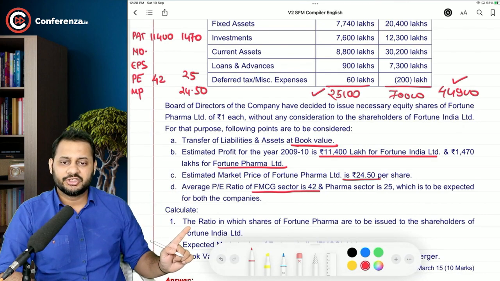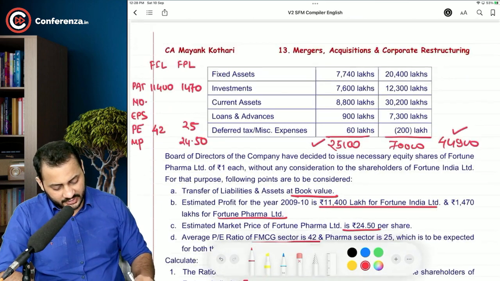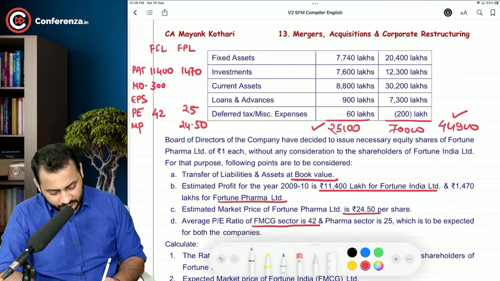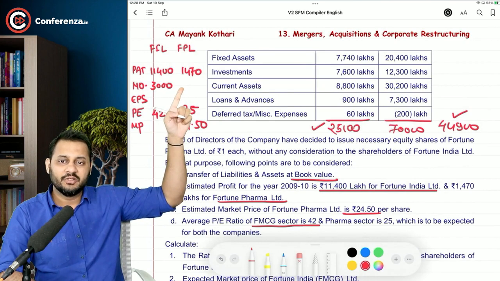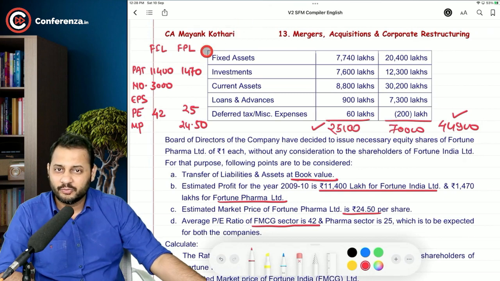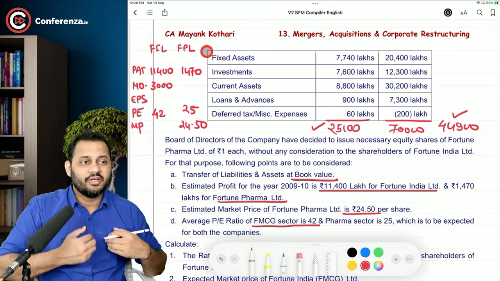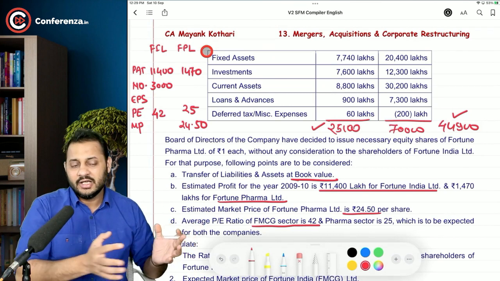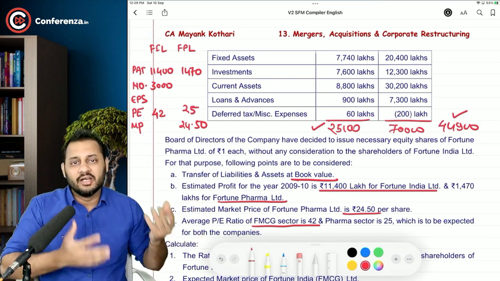The ratio in which shares of Fortune Pharma are to be issued to the shareholders of Fortune India Limited. Right now Fortune India Limited has 3000 lakh shares, right? The question is how many shares of Fortune Pharma will be issued to the shareholders of Fortune India, because the owners of both the companies will be the same. It's just a demerger. The owners are not changing. We are not selling the company to someone else. It's just one big company separated into two different companies. The owner will still remain the same.